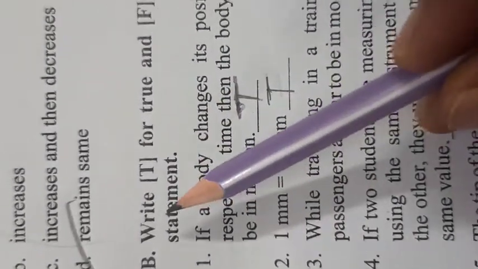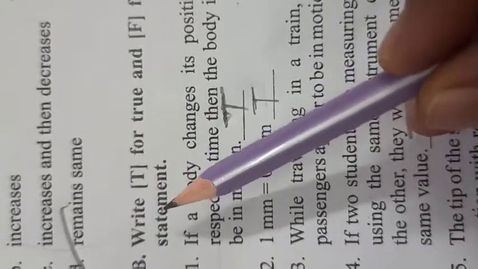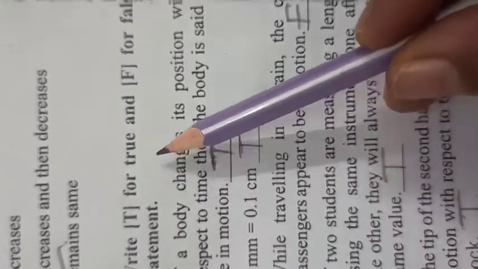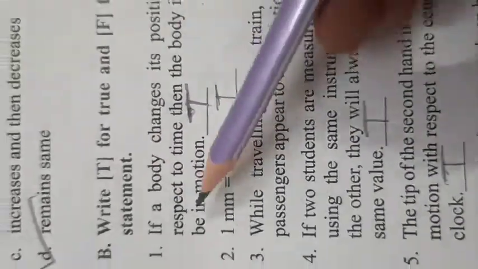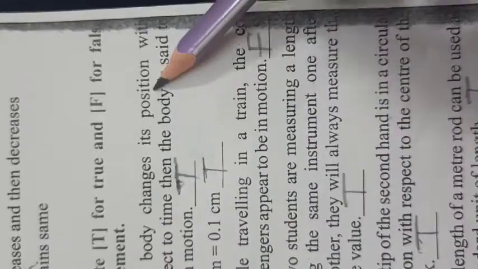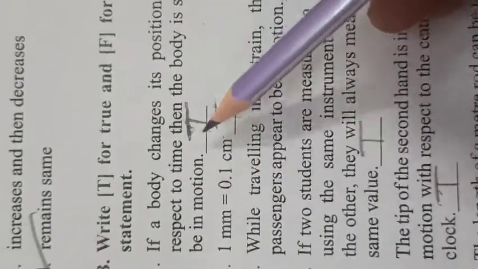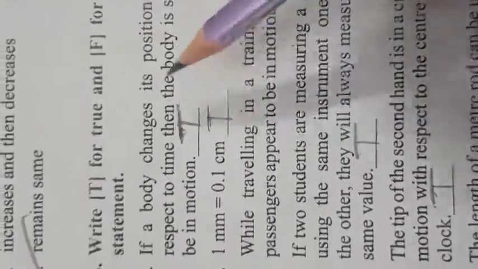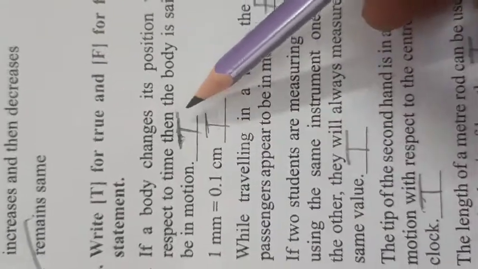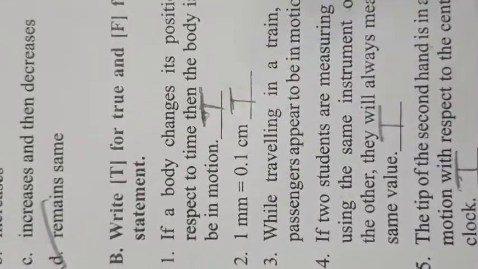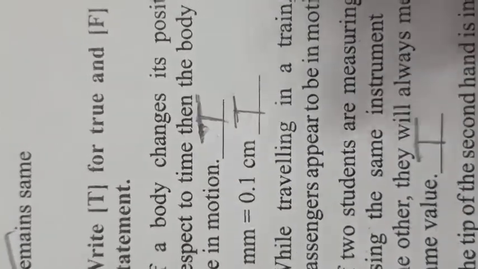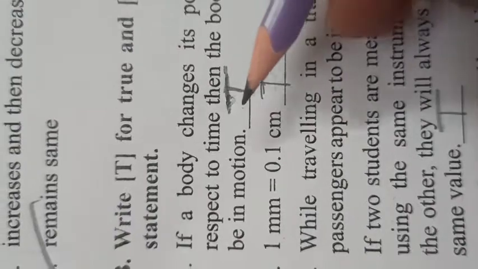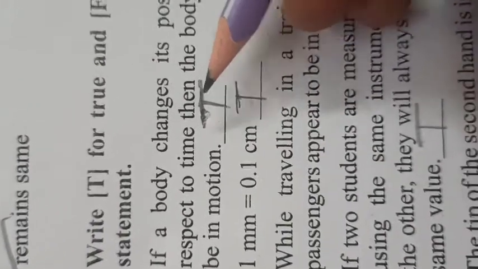So after this, children, here they have given the next exercise about writing T for true and F for false. So write true or false. If a body changes its position with respect to time, then the body is said to be in motion. Yes, children, when we say any body is in motion, it changes its position with respect to time. So that's why this statement is correct.